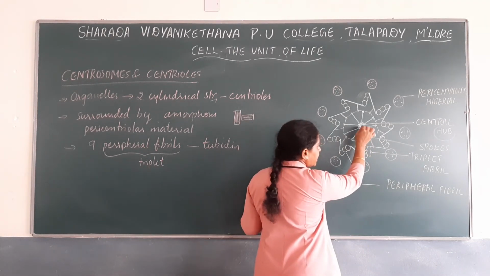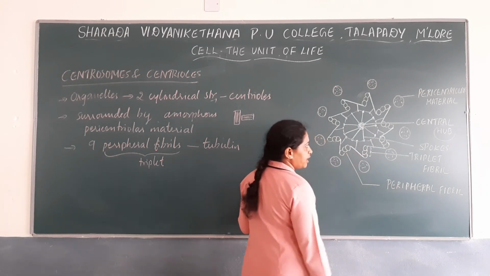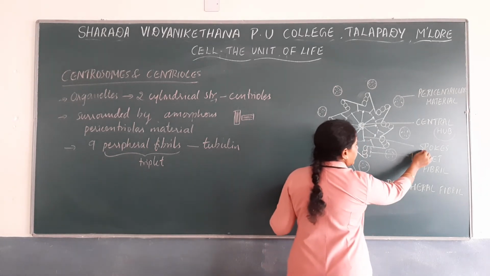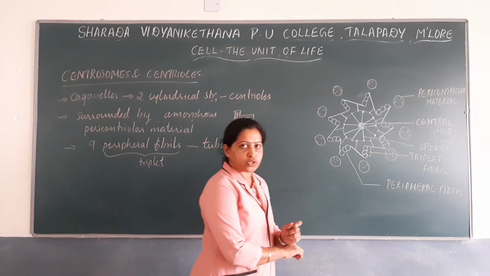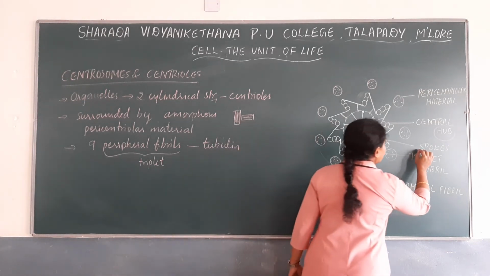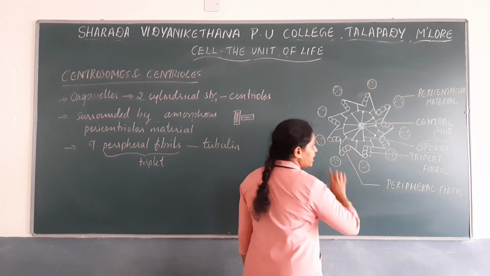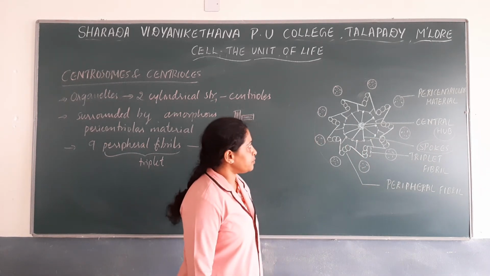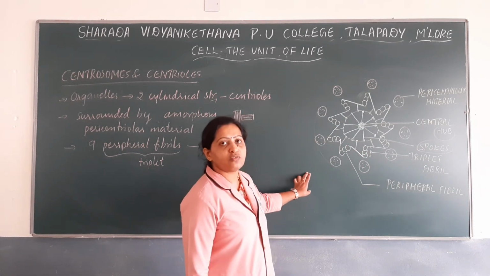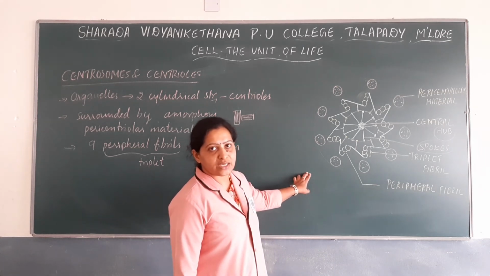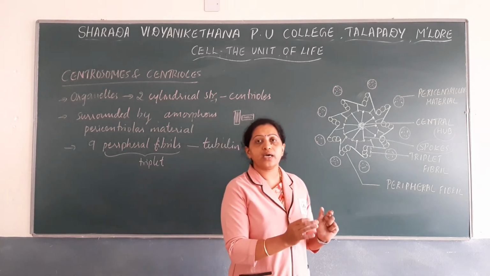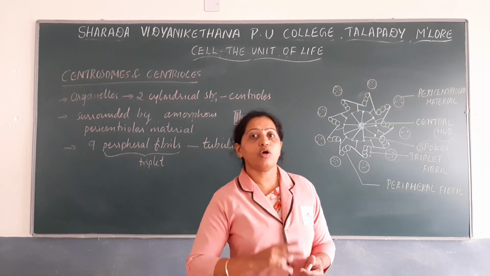the hub is connected to the peripheral fibrils by 9 radially arranged spokes. So this is the structure of centrosomes or centrioles. The centrosome is an organelle that consists of a pair of centrioles.